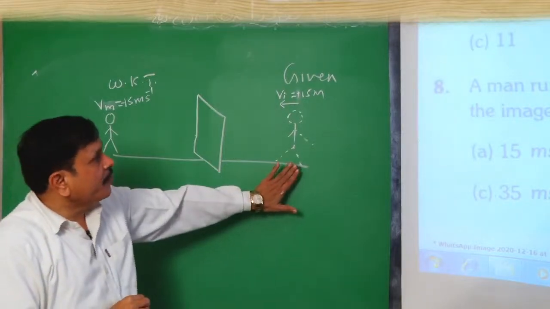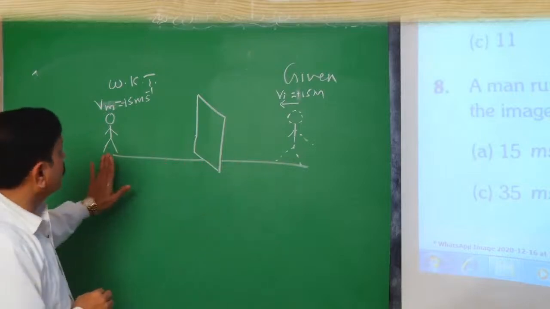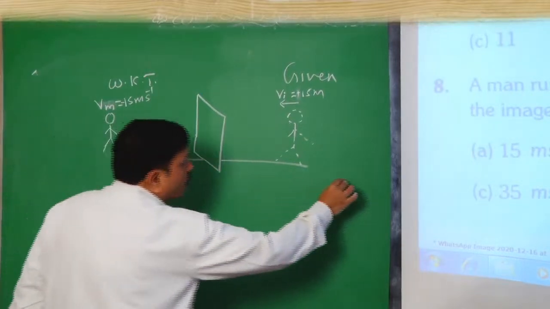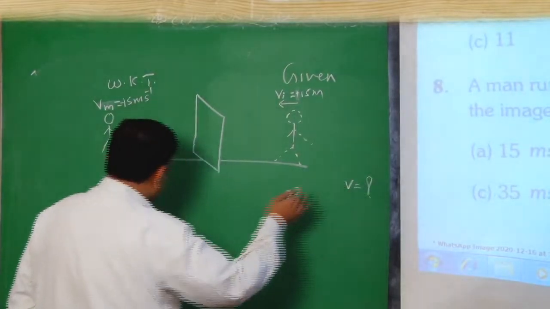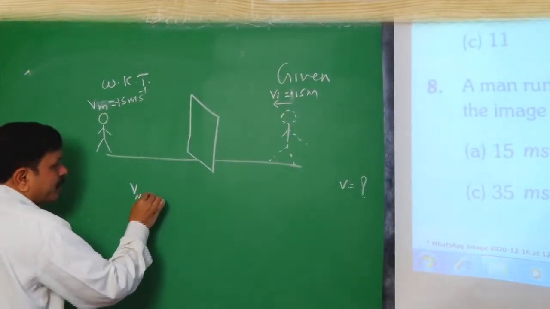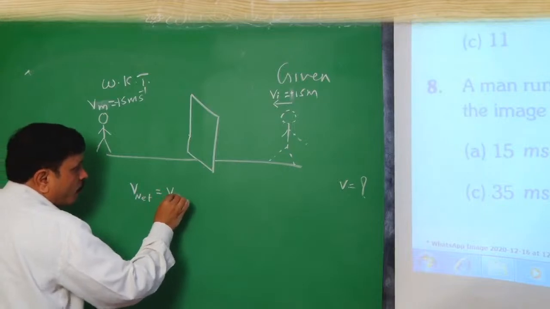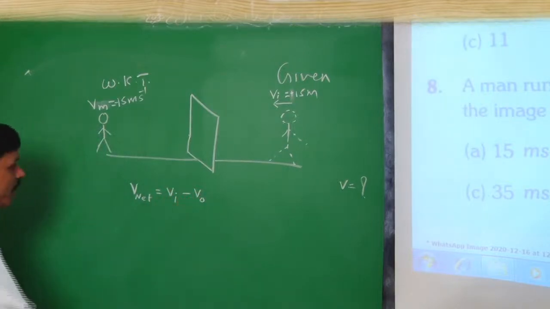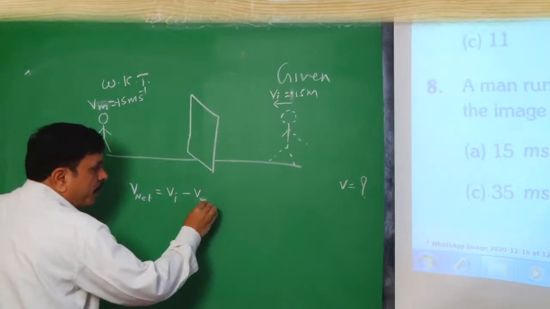What is asked? The speed of the image relative to the man is asked. So the net velocity is asked. V net equals V image minus V man.